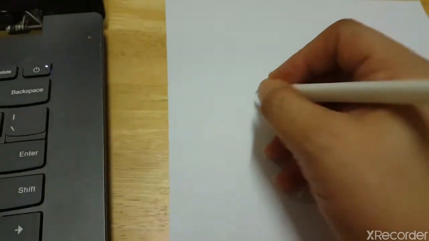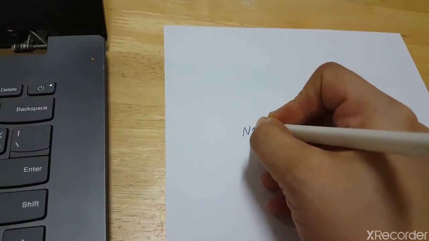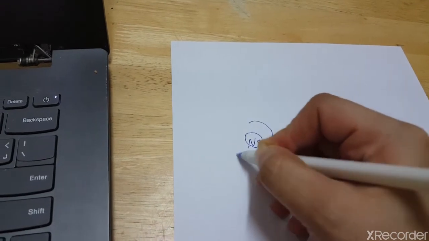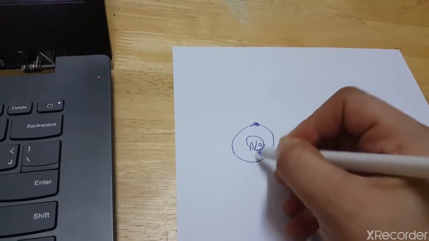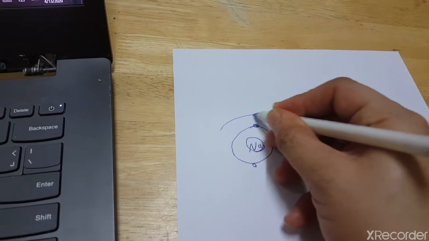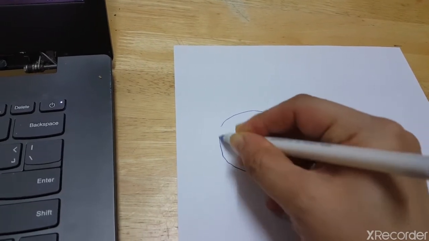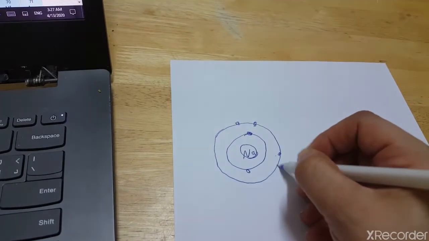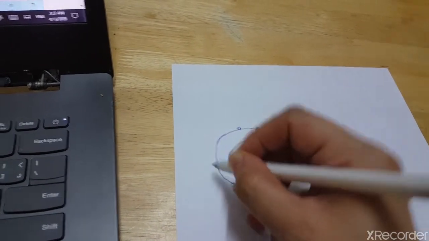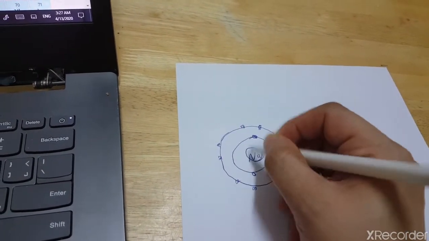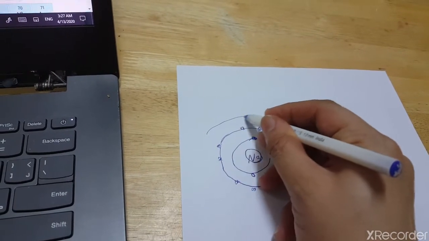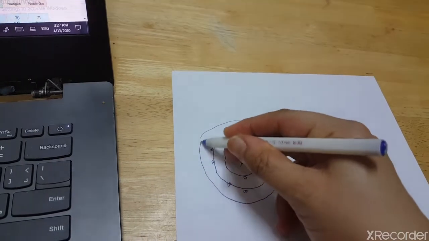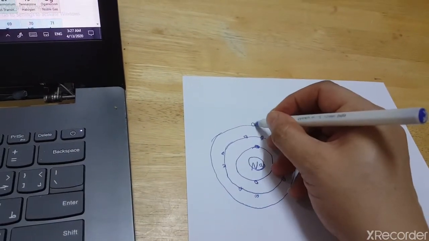Let's draw it. Here is the nucleus, the first energy level has 2 electrons, the second has 8. So 2 plus 8 is 10. We have 1 left. This is the valence electron.